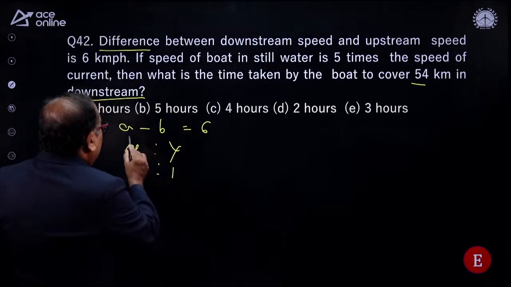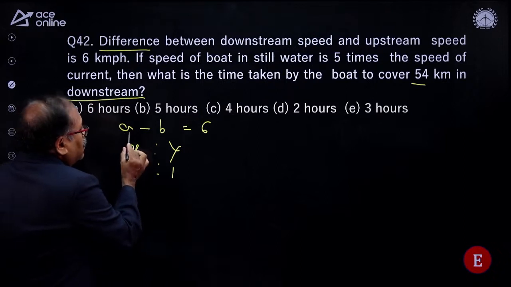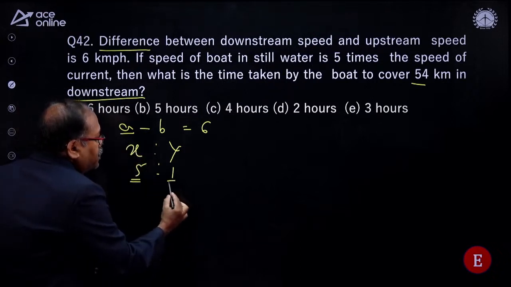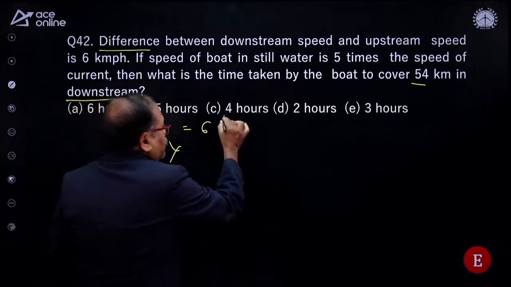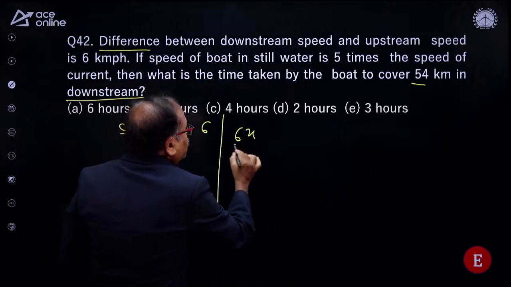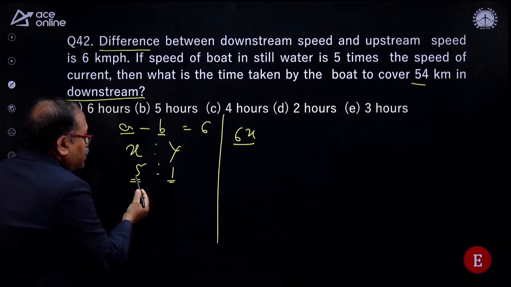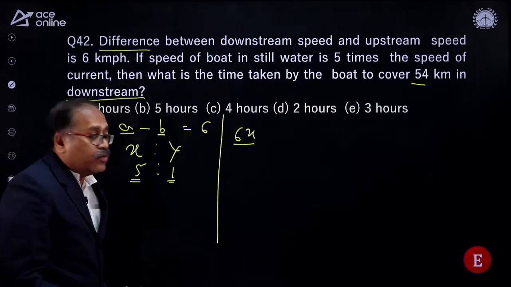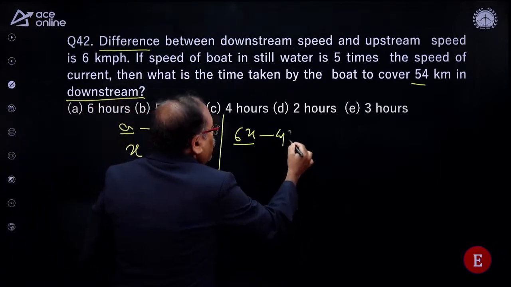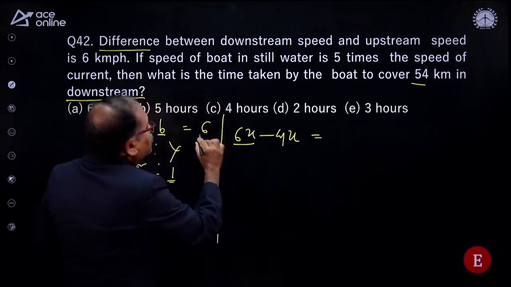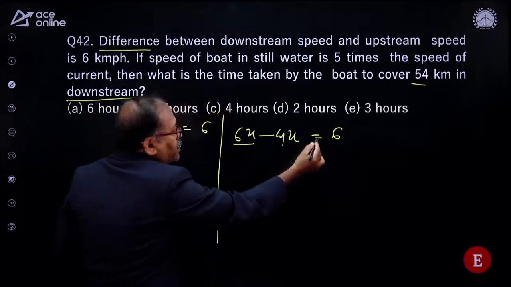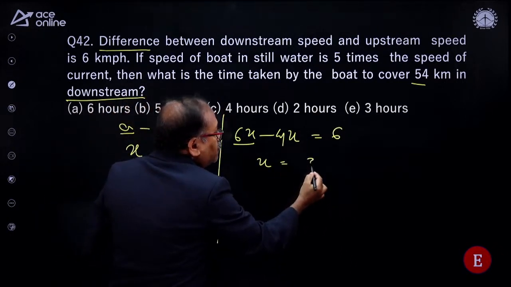So you know that A minus B is there. What is A? That is 5 plus 1, that is 6x. So I am answering that question 6x. This is the downstream. What is the upstream? That is B, so that is 5 minus 1 is 4, so 4x. And this speed is given to us as 6. That means 2x is equal to 6. Then x is equal to 3.